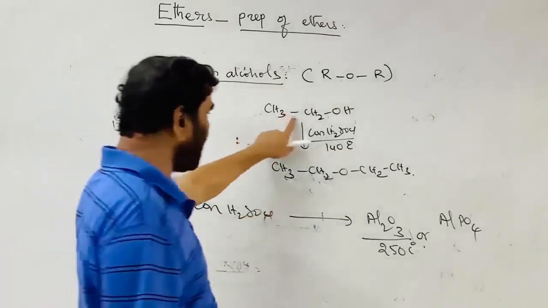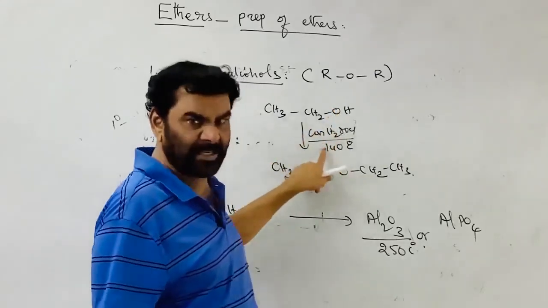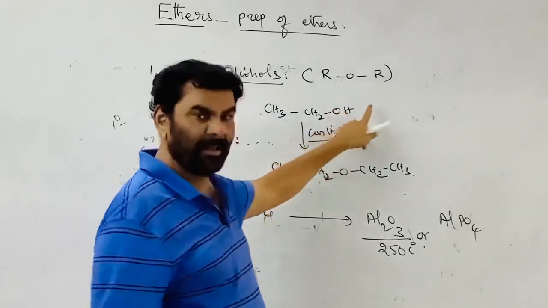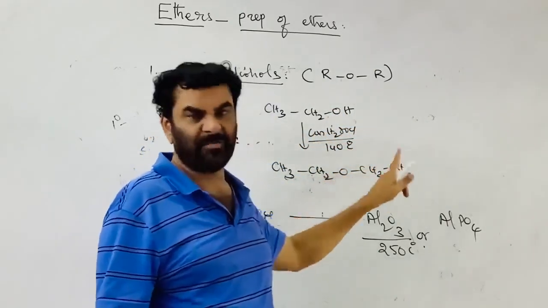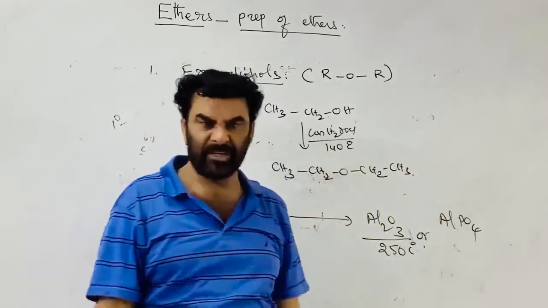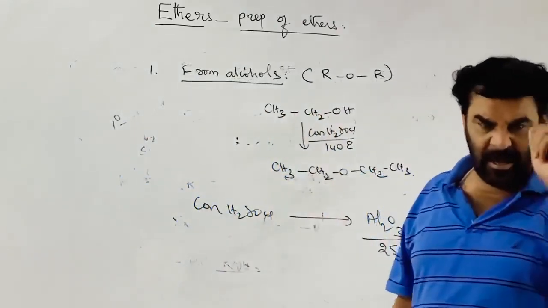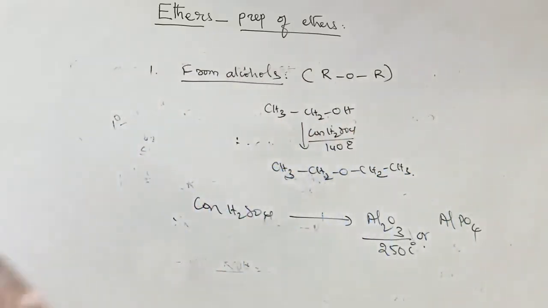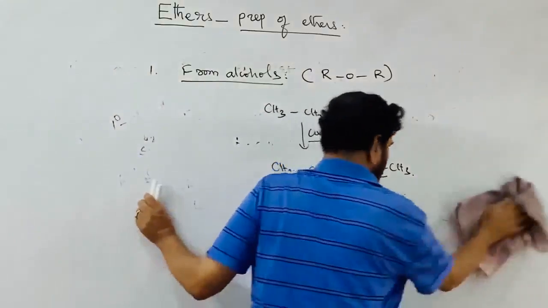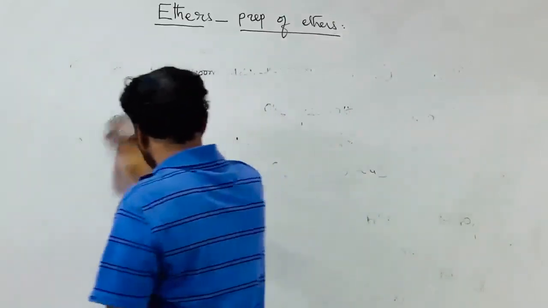So whenever the alcohol comes into contact with concentrated sulfuric acid, three products are possible: formation of the bisulfate, formation of the ether, formation of the alkene. That depends on the temperature conditions. High temperature gives alkene, moderate temperature gives ether, and low temperature gives bisulfate formation. So this is one of the methods of preparation of ethers. And I told you repeatedly that it is more convenient for the preparation of the simple ethers.